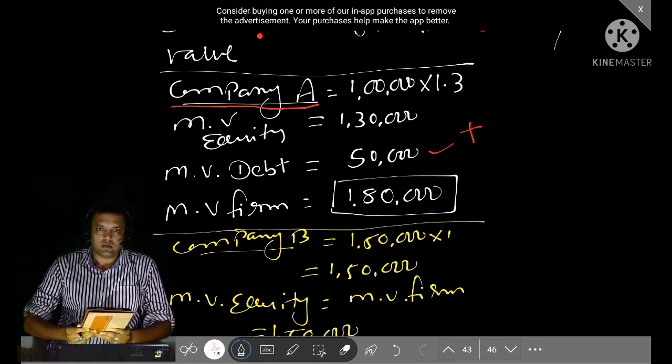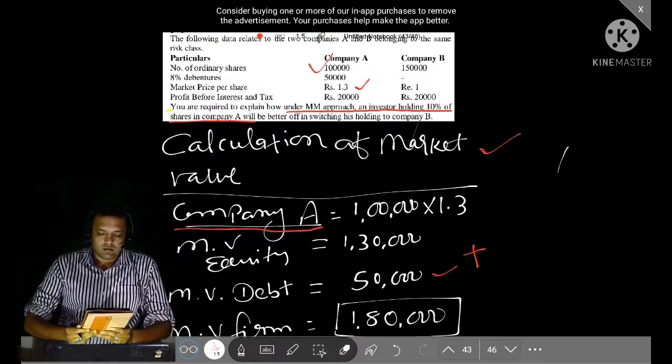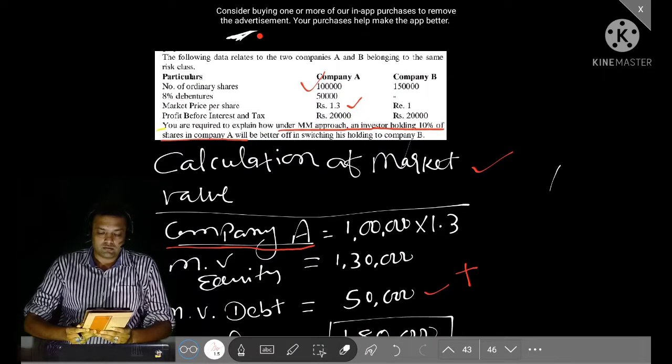As per the information, the investor is shifting from company A to company B, and the investor is holding 10%. The investor is holding 10% of shares of company A, which is clearly mentioned in the question.